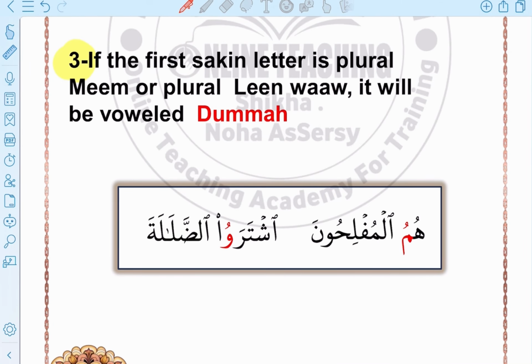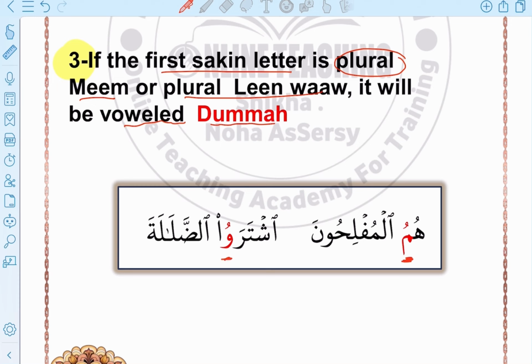Case number 3, if the first sakin letter is plural meem, or plural lean waw, it will be voweled with dhamma. For example, we have هم المفلحون. Here we have a plural meem, and here we have a plural lean waw.